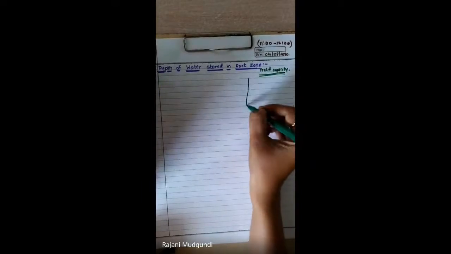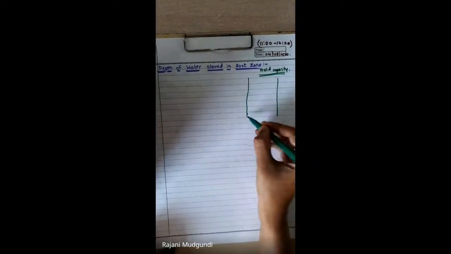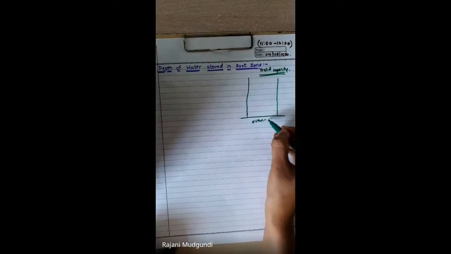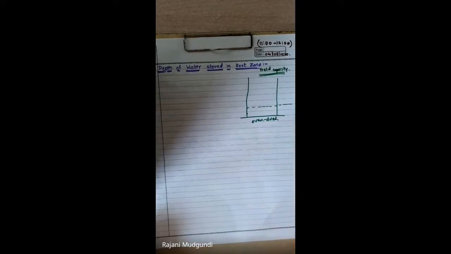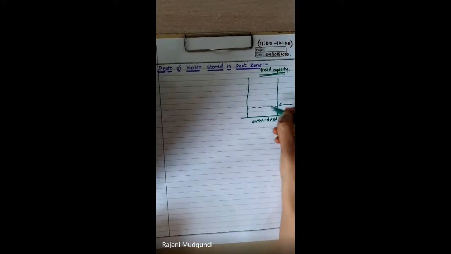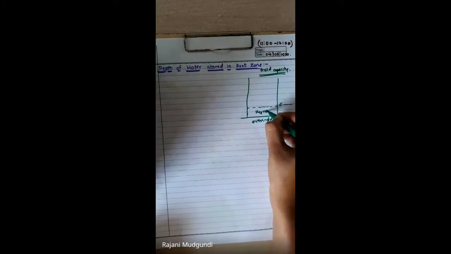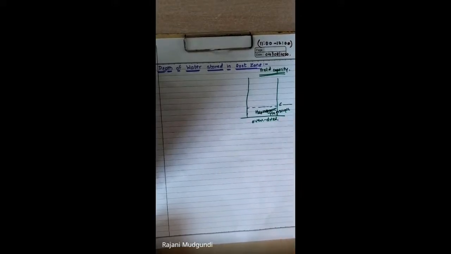Say a dry soil, oven dried soil, if it is kept in open atmosphere, then it will absorb some of the moisture from the atmosphere. That is known as hygroscopic water, which can be absorbed from the atmosphere. Beyond that, if water is supplied to the stratum, the water content of the soil will enhance, and that excess water will be termed as capillary water.